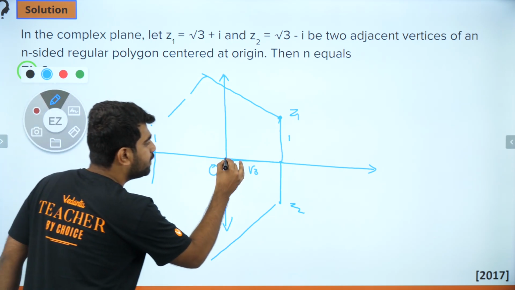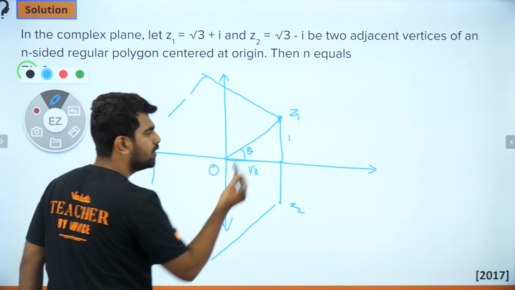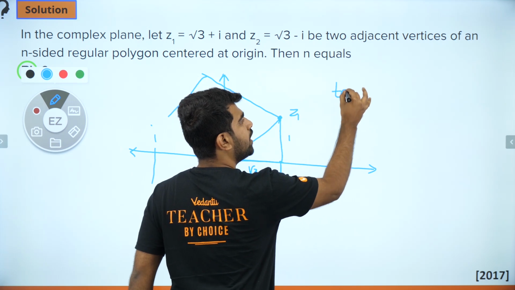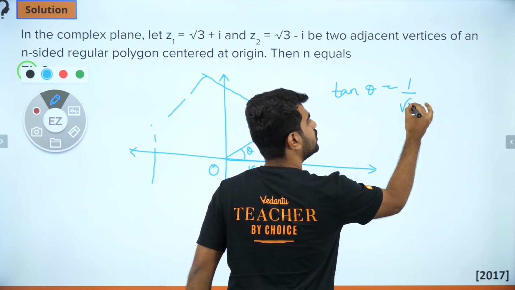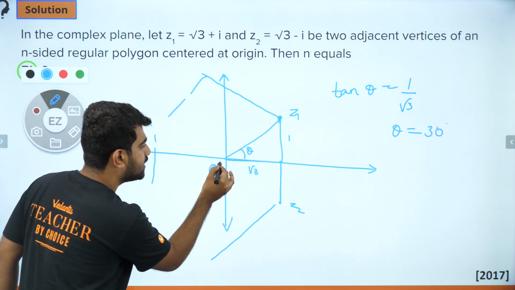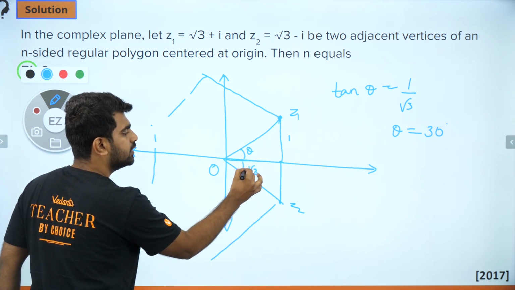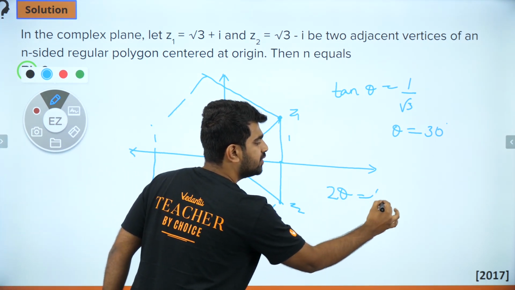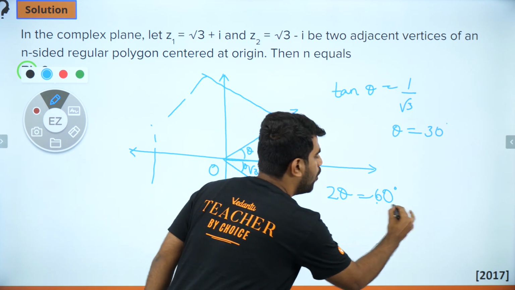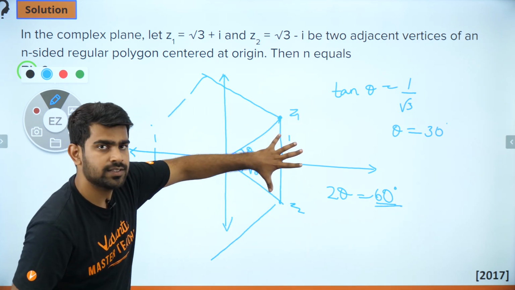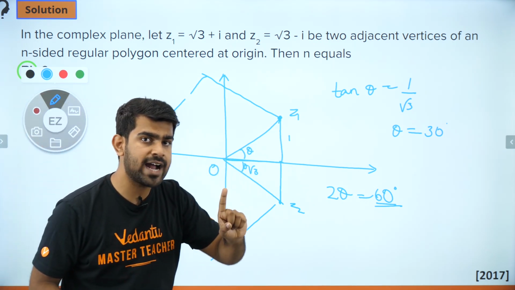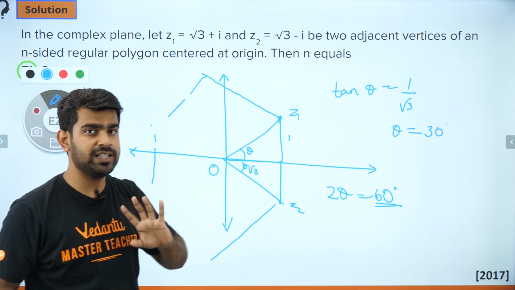Now guys, can I find this angle theta? Of course I can, right? Because I know tan theta is 1 by root 3. So my tan theta is equal to 1 by root 3, so I know my theta is equal to 30 degrees. And because of symmetry, I can say that this is also 30 degrees. So overall, these two angles combined will give me 2 theta, which is 60 degrees. Are you guys able to follow? So 2 theta equal to 60 degrees is the overall angle that the two adjacent vertices subtend at the center. Are you guys able to follow that? That's a very important observation, guys. You have to be clear about it.